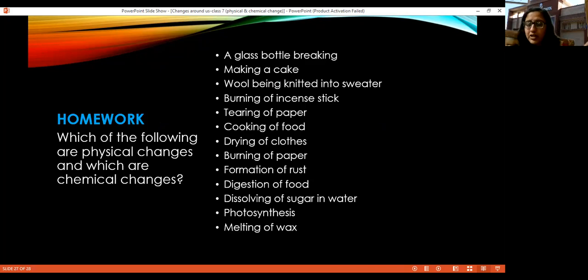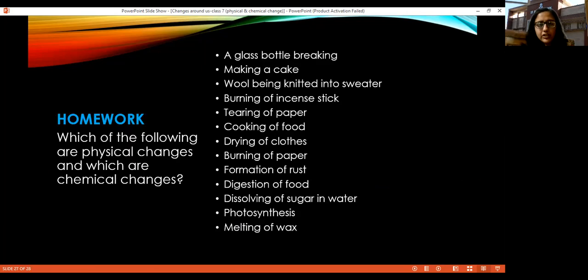The same format should be followed here in this question also. You'll make 2 columns, one for physical change, another one for chemical change. Then you'll write the physical changes under the column of physical change, and the chemical changes in that second column, चemical change वाला जो column है उसमें you will write.